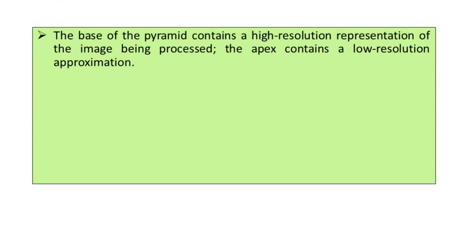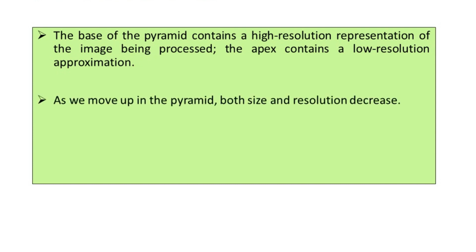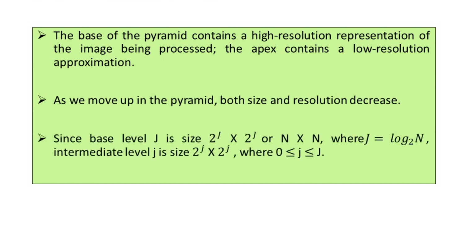The base level, which we have denoted by capital J, is of the size 2 to the power J by 2 to the power J, or in the dimension of the image, capital N by N, where J is equal to log to the base 2 of capital N. The intermediate level small j is of size 2 to the power small j into 2 to the power small j, where small j is greater than or equal to 0 but less than or equal to capital J. So the fully populated pyramid is composed of capital J plus 1 resolution levels, from 2 to the power J by 2 to the power J down to 2 to the power 0, that means 1 by 1.